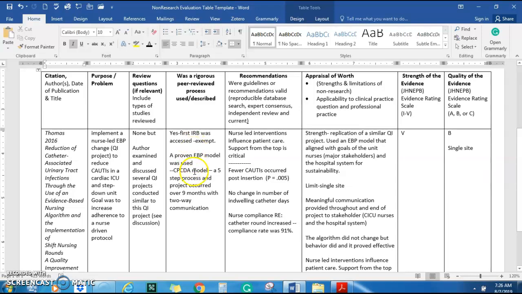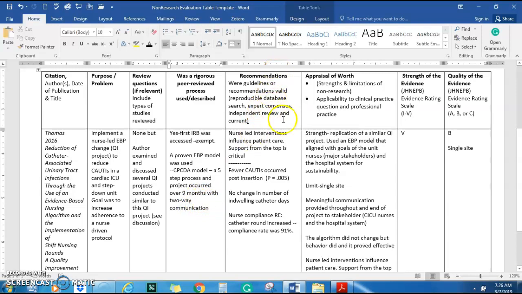But the other thing is by utilizing this model, technically not peer-reviewed, but they went through these five steps, and it occurred over 9 months, but they had consistent two-way communication. So technically not peer-reviewed, but they did have two-way communication.